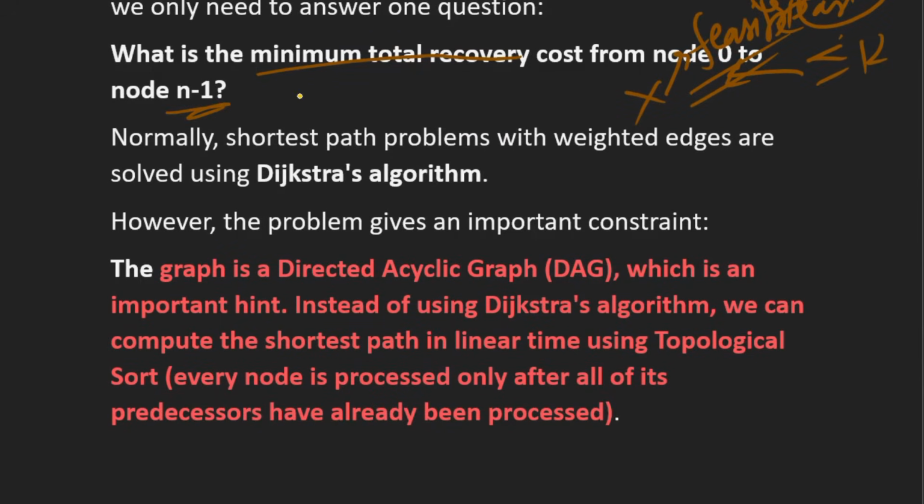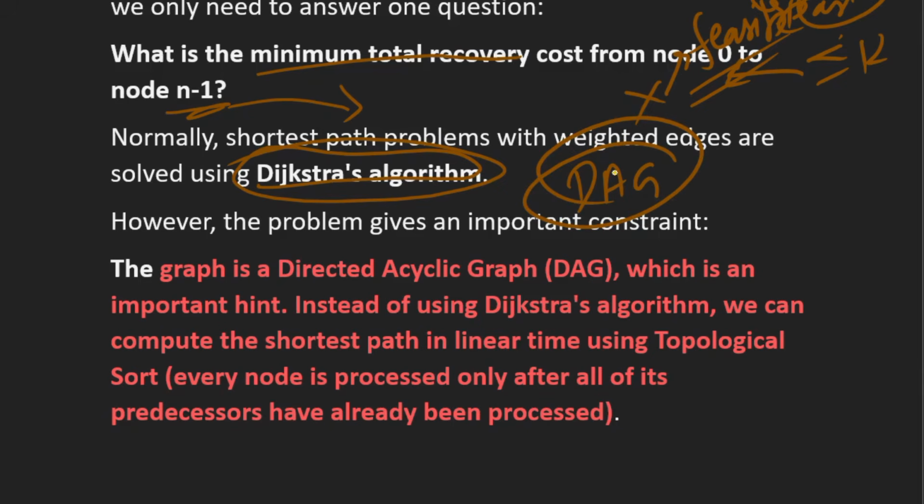Normally, to solve the shortest path problem, we'll use Dijkstra's algorithm. But here there is one important constraint given in the question: our graph is a directed acyclic graph.